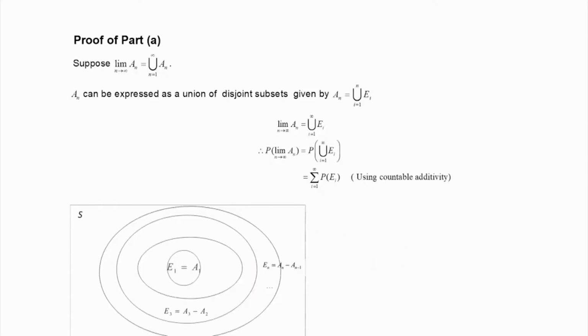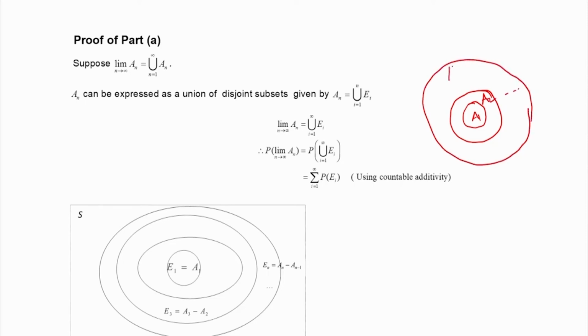Proof of part A. Suppose that the limit of A n as n tends to infinity is equal to the union of A n from n equal to 1 to infinity, because this is a nested sequence of events. So, this is like A 1, A 2, and somewhere this way we will get A n. Now, we know that this A n will be equal to the union of A i, i equal to 1 to n.